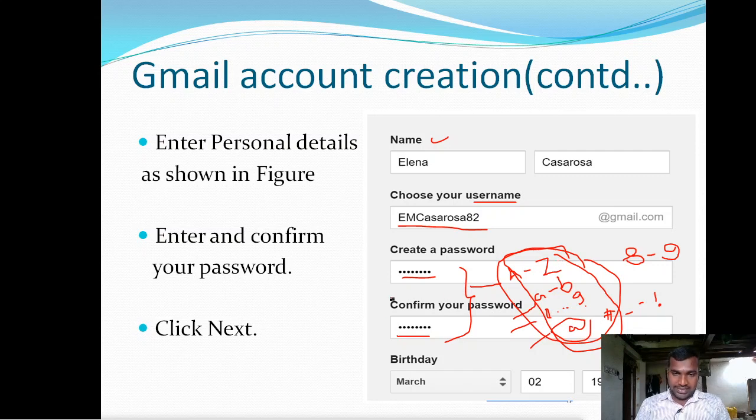Next you need to enter the date of birth: month, date, and year. So choose one month, enter the date and year. After entering all these basic personal details, click on the next button which is available below.